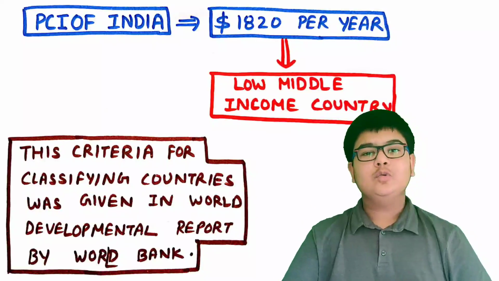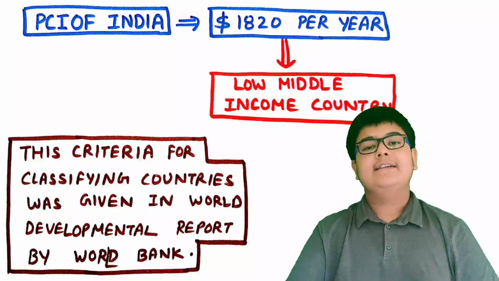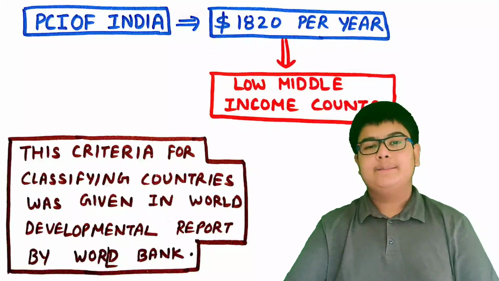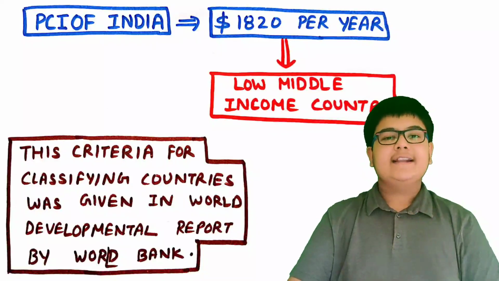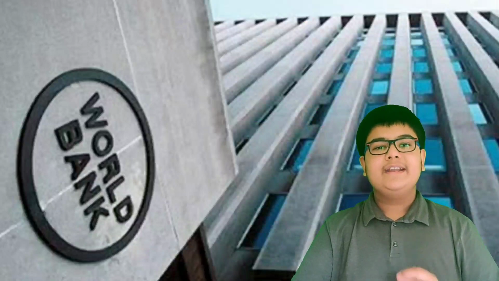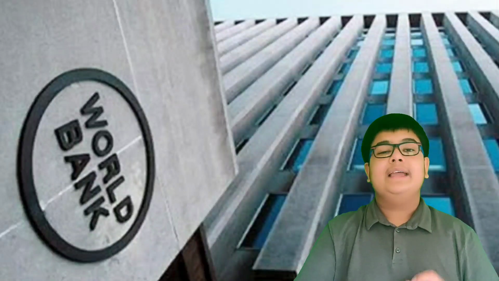It is important to note that all these stats are for the year 2017 and they might be different in some books. This criteria for classifying the countries was given in the World Development Report by the World Bank.